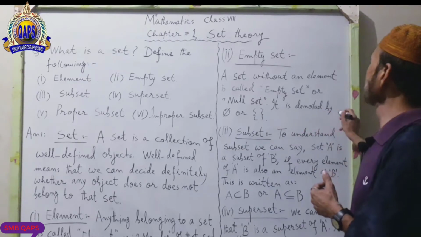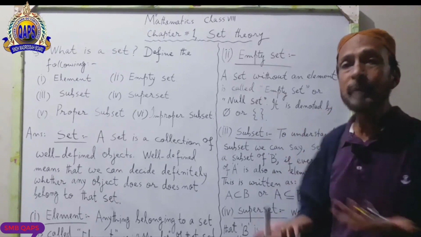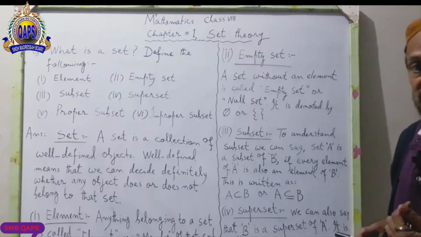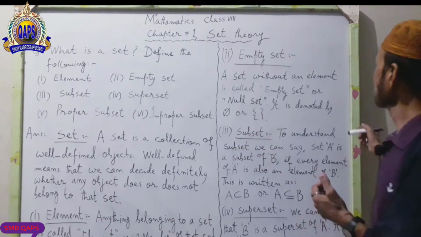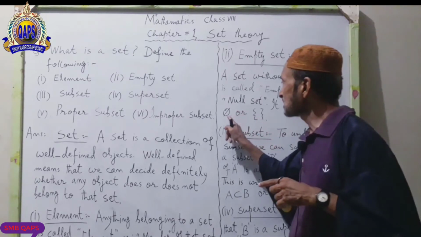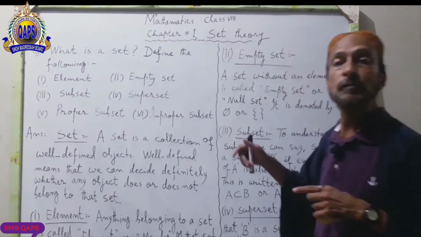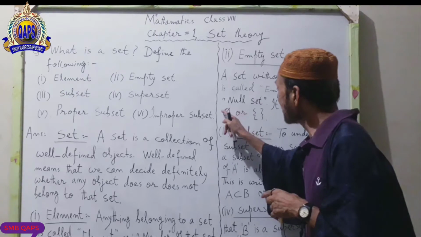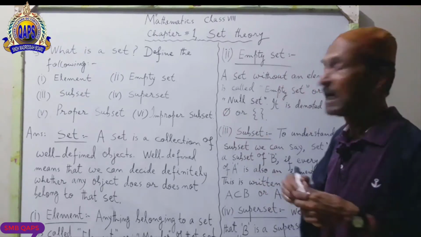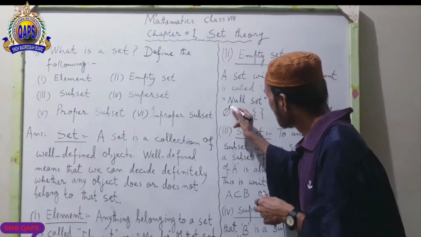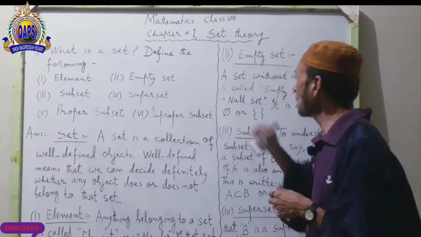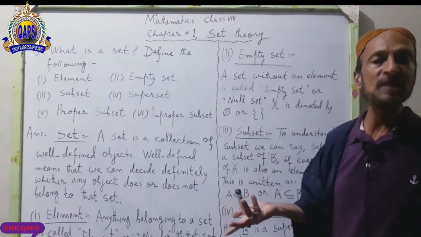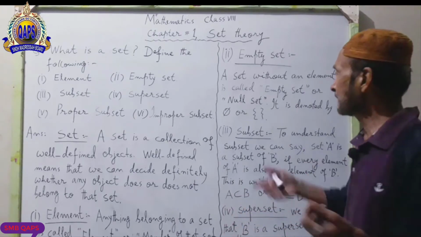It is denoted by, and denoted by means how you can write it. How will you write the empty set? Make a circle and cross a line over it. This is called the empty set or null set.